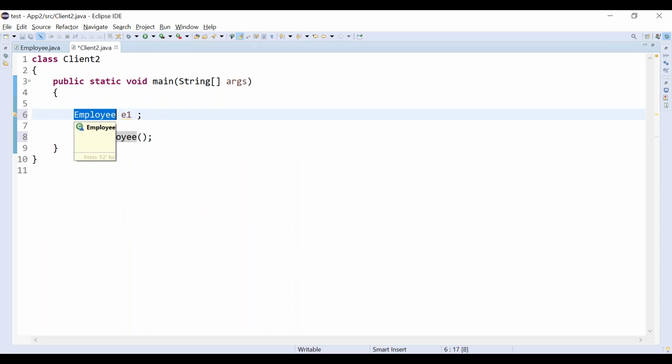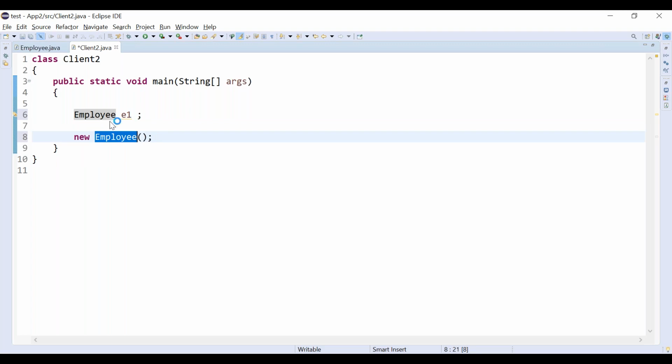For which class do you want to create the reference variable? Either the employee class or the student class, correct? If the object is of the employee class, create the reference variable as employee class. If the object is of the student class, create the reference variable as student. It is simple. Both the reference variable and the object should be the same type. For now you can think of it as the same type. In a future class we will see one more condition, that it can be either the same type or a super type.